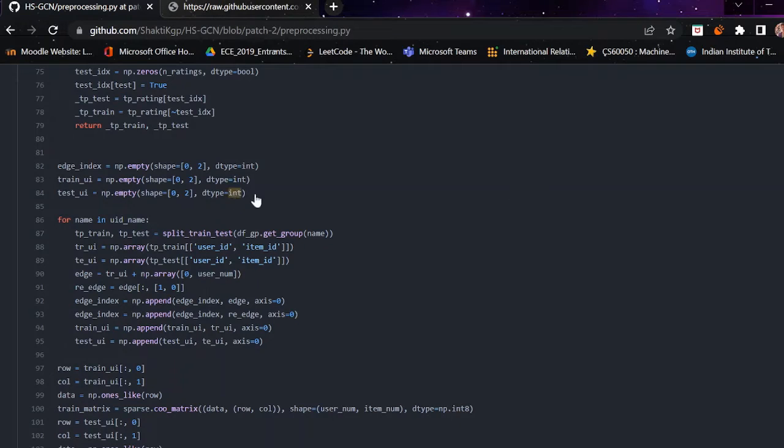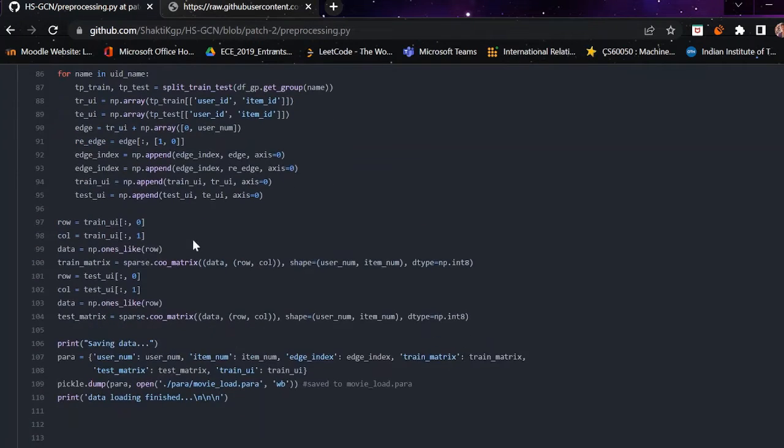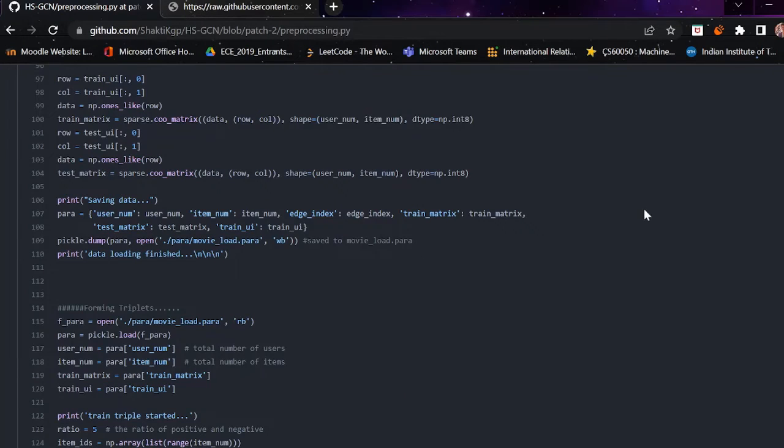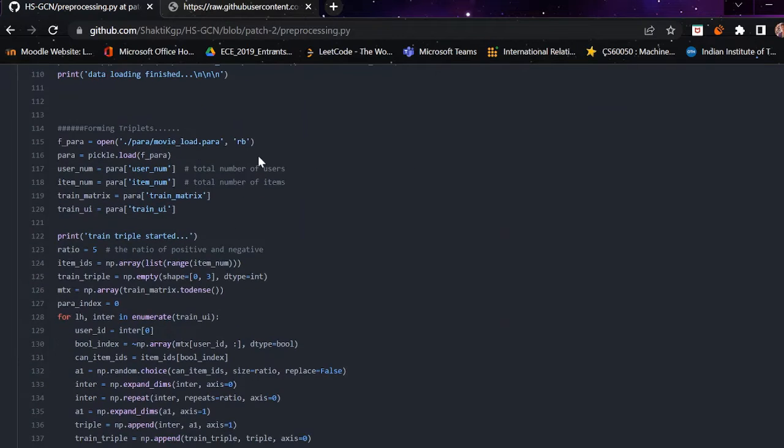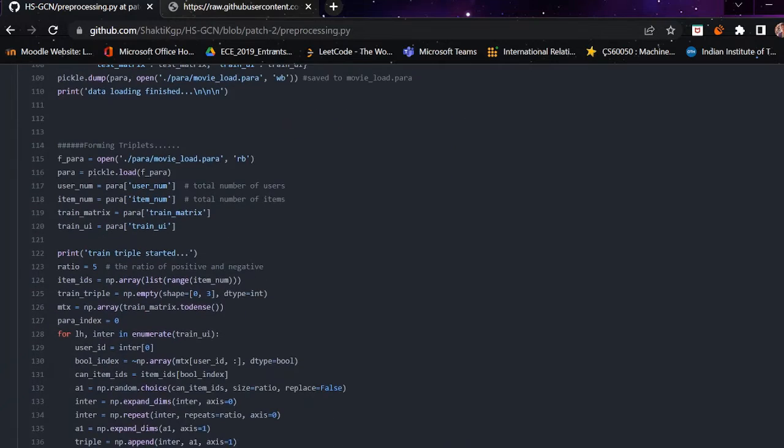After performing the train and test split, we create the train and test arrays, and after that we add edges to them, and we create a one-hot encoding containing the train matrix and the test matrix. From here we save the data into an external file, movielens.para, and we load it to form our triplets for training.